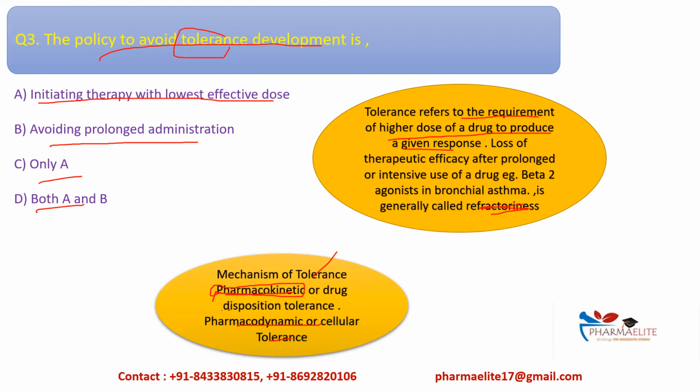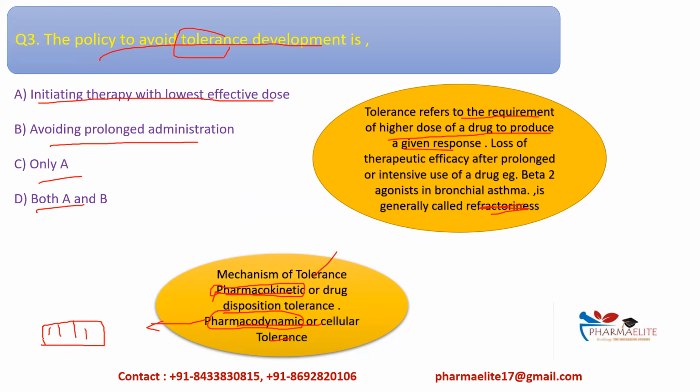In pharmacodynamic tolerance, there is a down regulation happening. Down regulation means there are receptors, but in tolerance the drug is in very high amount while the receptors are very few. At that time desensitization occurs, that is the down regulation. Up regulation means there are many receptors and the drug is very less, and that is called up regulation. But in down regulation the receptors are very few and the drug amount is very high, because of frequent administration.